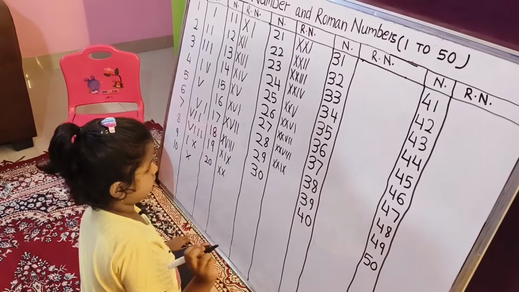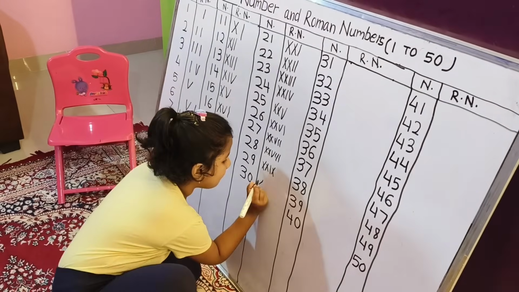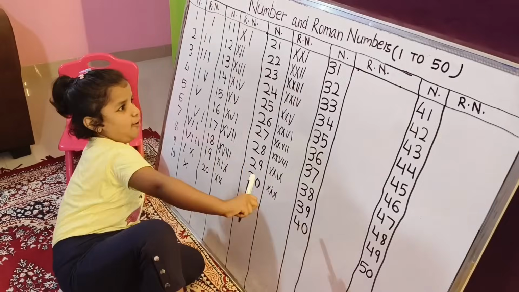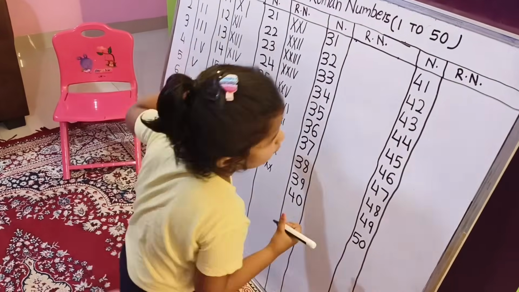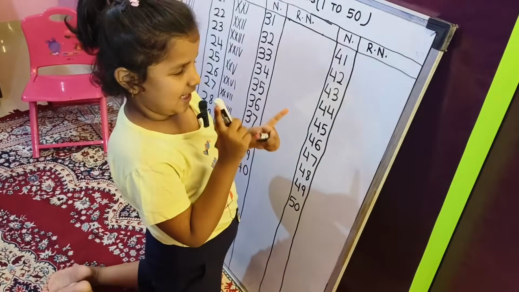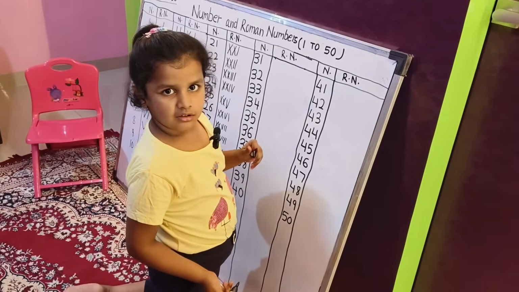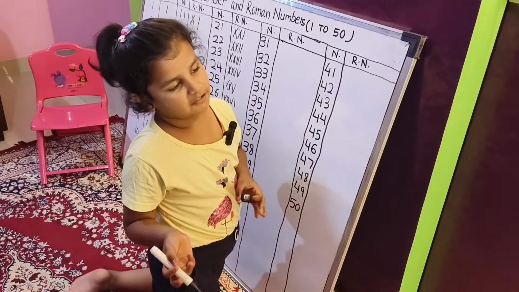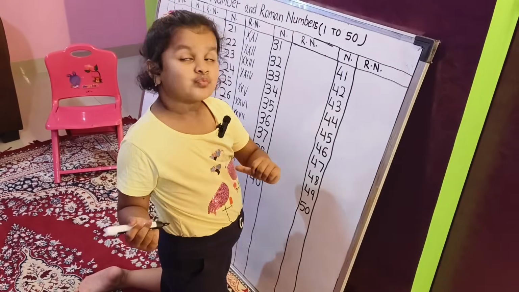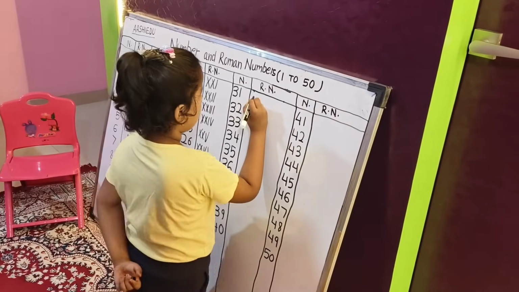Okay, IX. Now 30. Oh my god, relax. Now after this the last one, 31. I am so excited. Roman number 31.